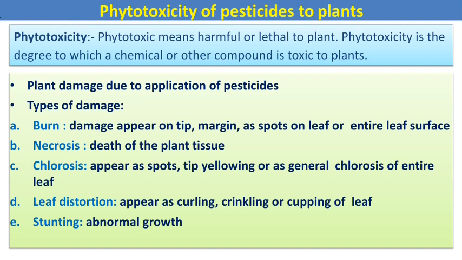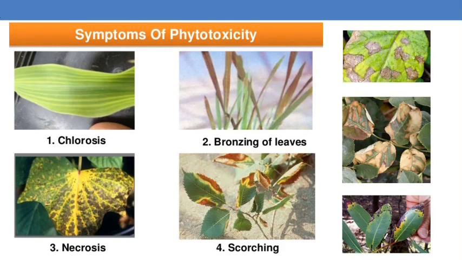So, what is meant by phytotoxicity? Phytotoxicity means harmful or lethal to plants. It is the degree to which a chemical or other compound is toxic to plants. These are some of the phytotoxic effects produced by a wrong mixture of pesticides: the burning effect, necrosis, chlorosis, leaf distortion, and stunting of plant growth. In this slide you can see chlorosis, necrosis, bronzing of leaves, scorching, and some other phytotoxic effects produced by an incompatible mixture of pesticides.